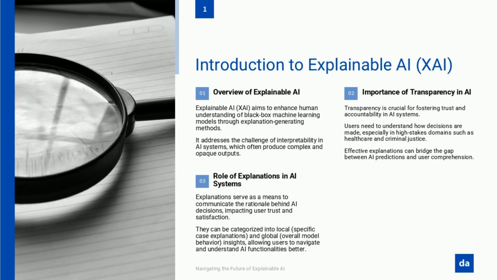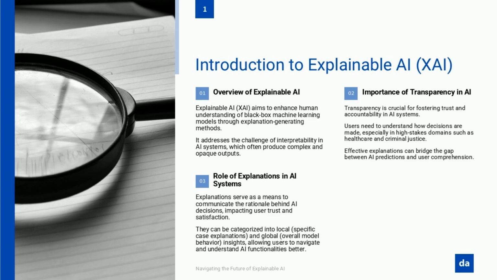Let's start with the overview. Explainable AI, or XAI, is all about making AI systems easier to understand. Most AI models today work like a black box, meaning they produce outputs or decisions without revealing how they got there. XAI solves this by providing explanations that are clear enough for both technical experts and everyday users to understand.